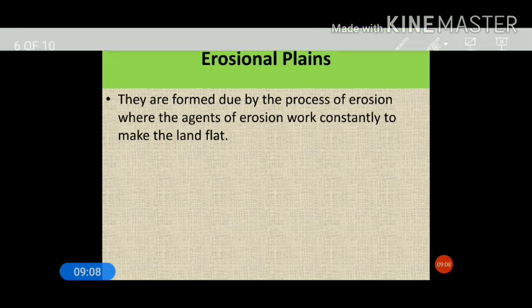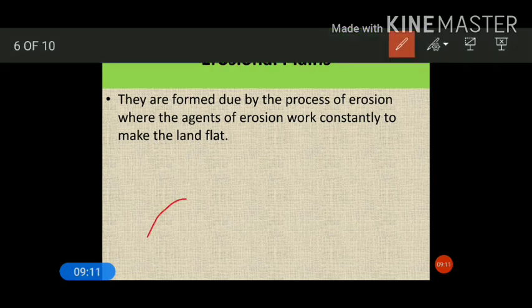Say for example, this landmass was undulating like this. Now due to continuous erosion by different agents, like running water, wind, moving glaciers, or sea waves, all these natural agents will try to erode this landmass. With the passage of time, you will see the height of this landmass will reduce to the level of plains.